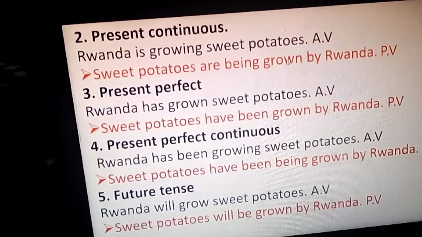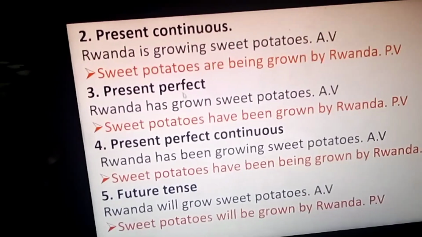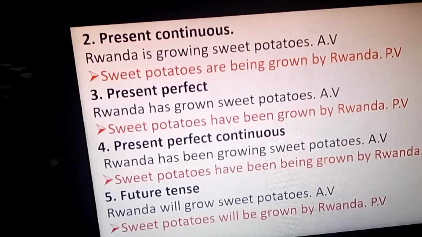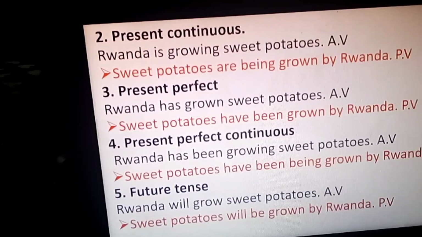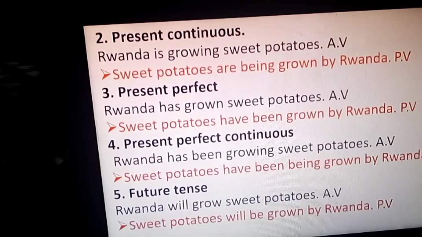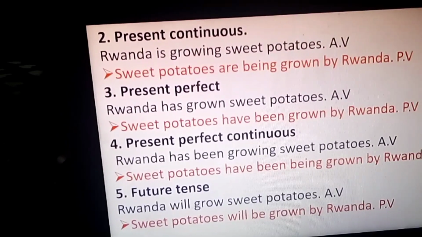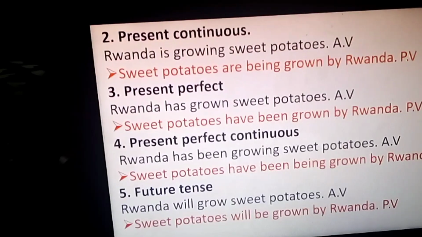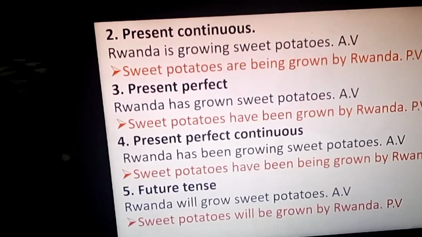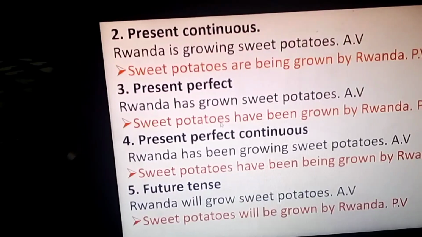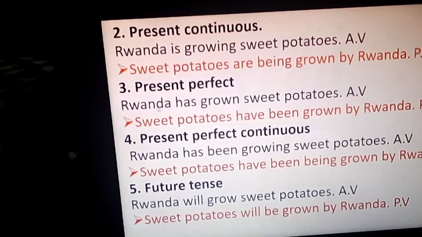Right? Good. Now next, present perfect is here as number 3. Rwanda has grown sweet potatoes. Sweet potatoes have been grown by Rwanda. Why? Because sweet potatoes here are different from Rwanda.